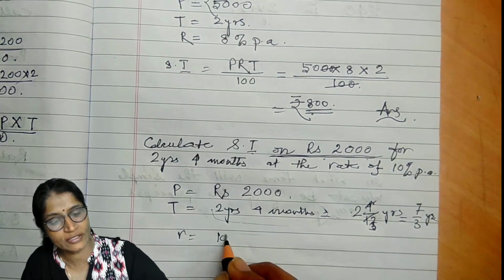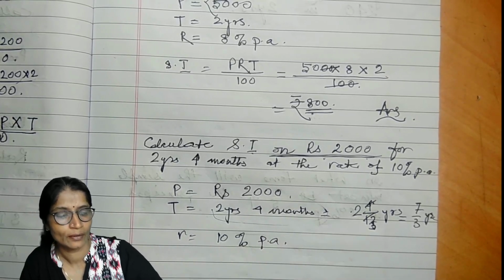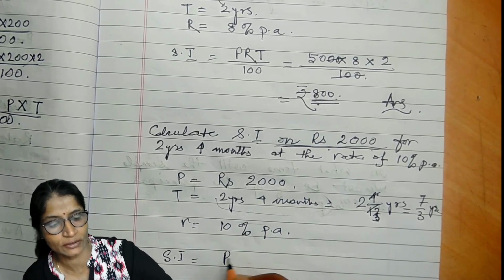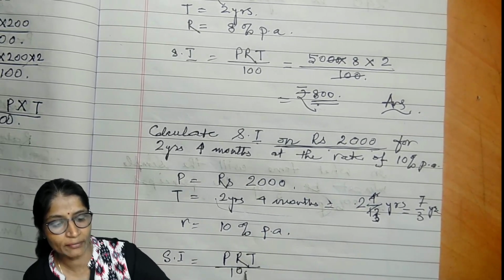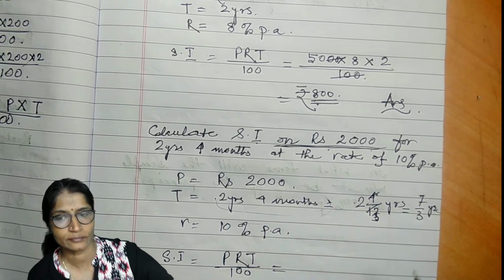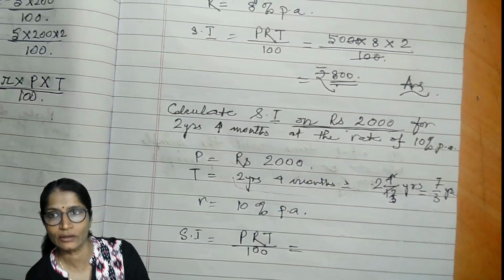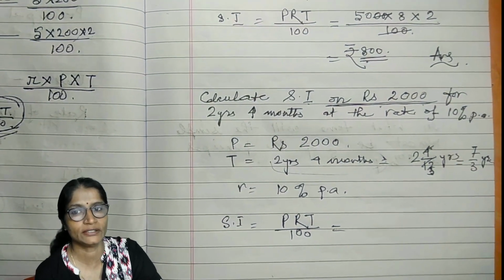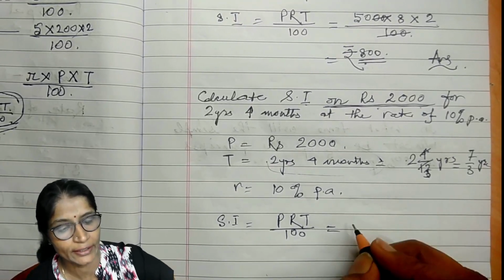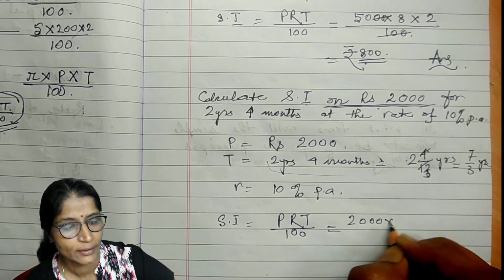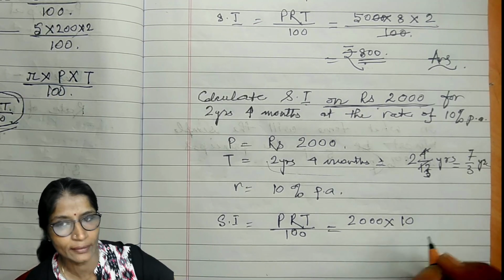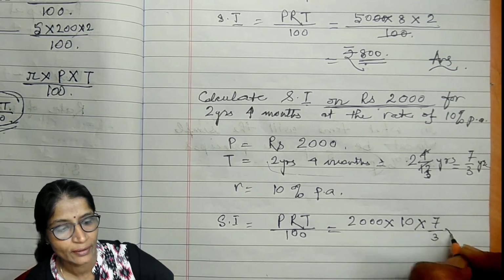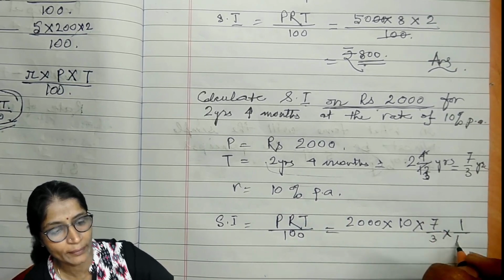And the rate of interest is 10% per annum. So use the formula: simple interest is equal to PRT divided by 100. So that is equal to what? Write P 2000 into R 10 into time 7 divided by 3, into 1 divided by 100.